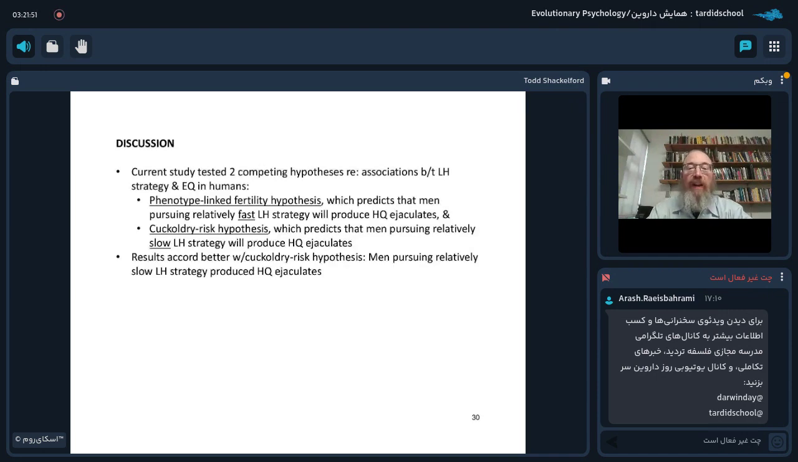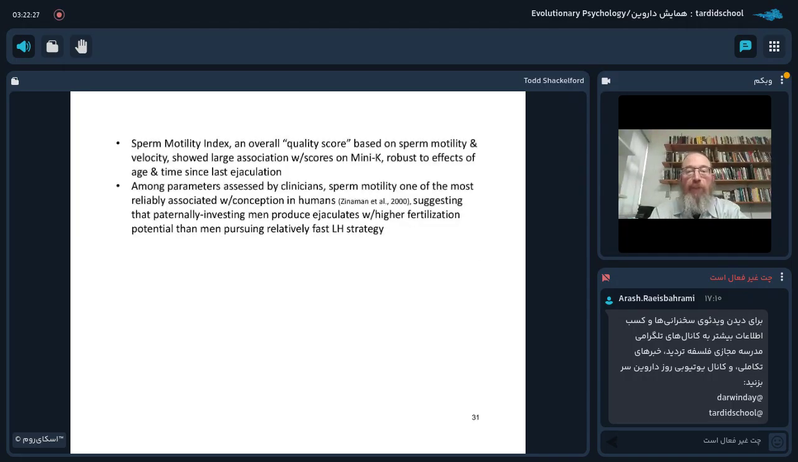So let me remind you, the current study tested 2 competing hypotheses, regarding associations between life history strategy and ejaculate quality in humans. These were the phenotype-linked fertility hypothesis, which predicts that men pursuing a relatively fast life history strategy will produce higher quality ejaculates, and what we've called the cuckoldry risk hypothesis, which predicts that men pursuing a relatively slow life history strategy will produce higher quality ejaculates. The results, such as they are, do accord better with the cuckoldry risk hypothesis, insofar as men pursuing a relatively slow life history strategy produced higher quality ejaculates.